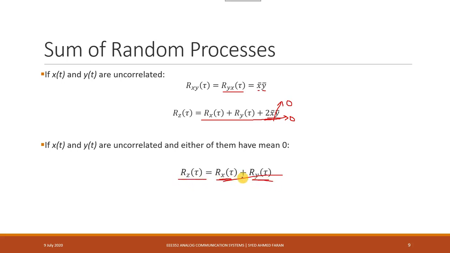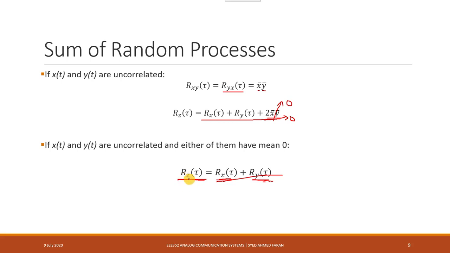So that was relatively easy to find. If you have the autocorrelation function of your input functions, you can very easily calculate the output autocorrelation function of their sum. And if you remember that we are always interested in finding out the PSD, so if we take the Fourier transform, we get the PSD.